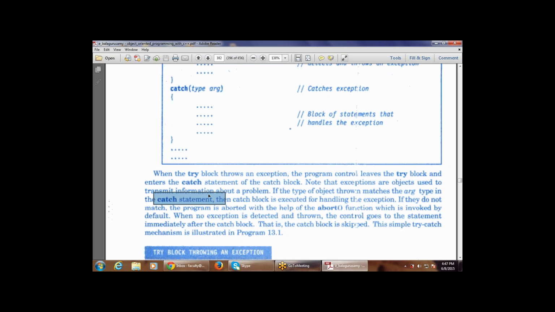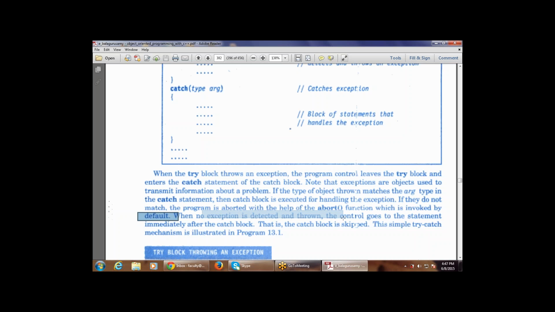the object that is thrown does not match in the catch block, that is, there is no solution to the problem in the catch block, then the program is aborted with the help of the abort function. A program being aborted means it is shut down or closed, which is invoked by default. So it depends on the throw. If it is available in the catch block, then it is executed, otherwise the program is aborted using the abort function, by default. We are not giving any abort function.